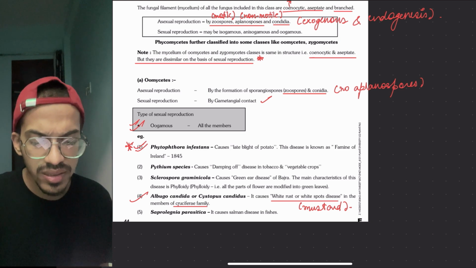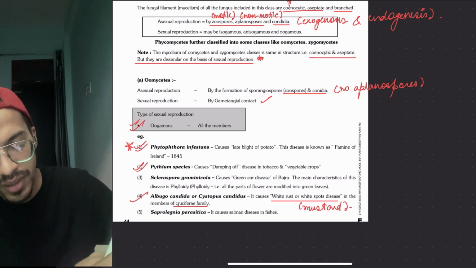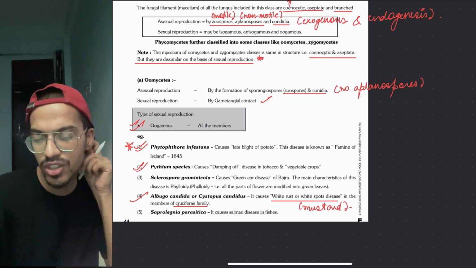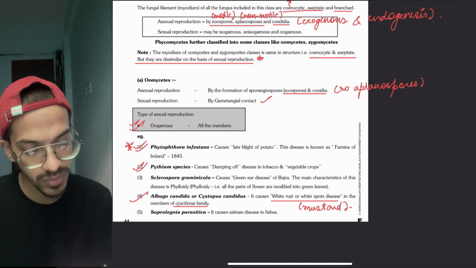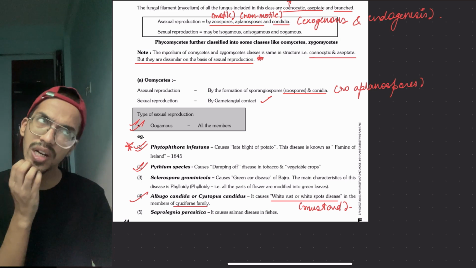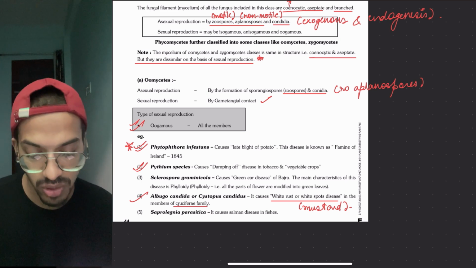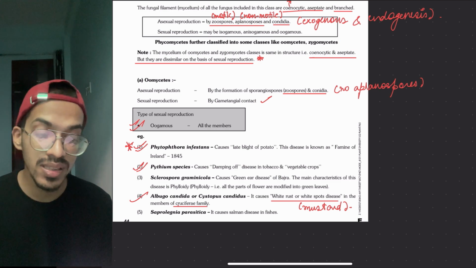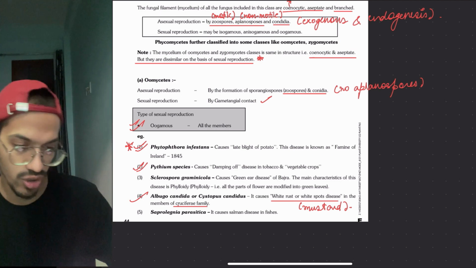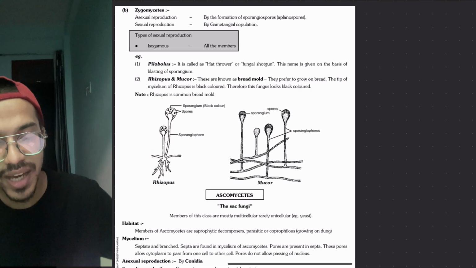These are the ones, 3 are those which are important. Rest, if you want to leave it, you can leave it, no need. Okay, but this causes diseases not in plants but animals also, like there is Saprolegnia parasitica, which causes salmon disease in the fishes.